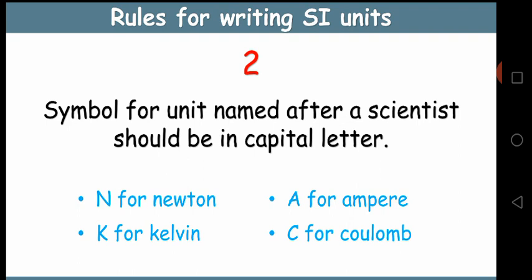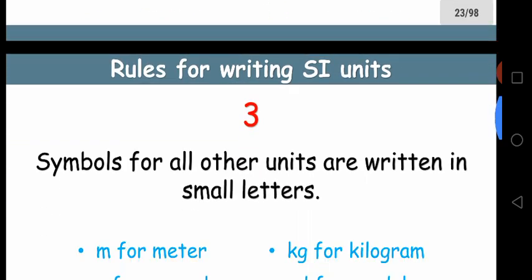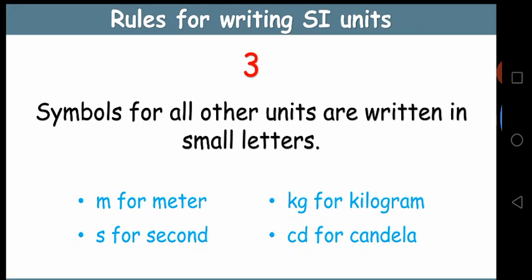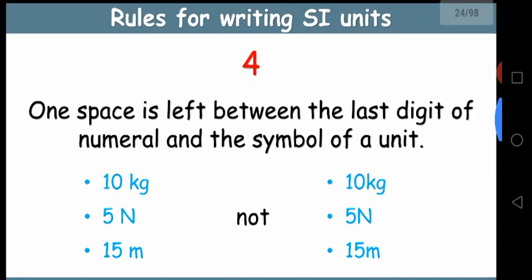If the unit is named after a scientist, then its symbol should be a capital letter. The third rule is that symbols for other units are all written in small letters, except the units named after scientists.